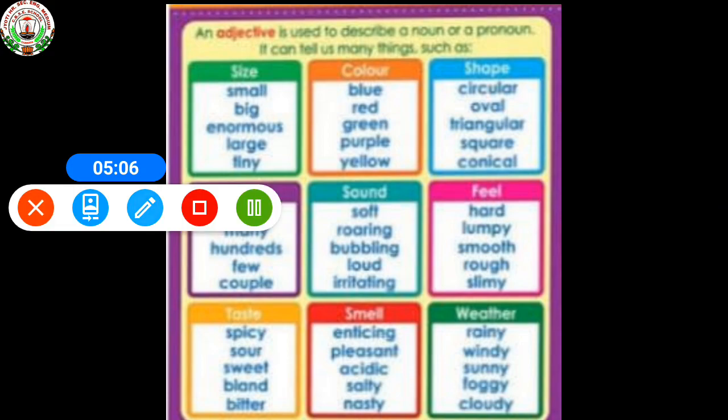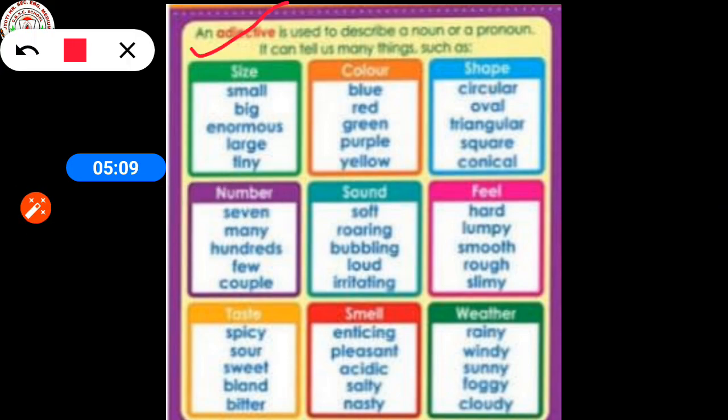So an adjective is used to describe a noun or pronoun. It can tell us many things such as size, color, shape, number, sound, feel, taste, smell, weather, etc. Size relates with small, big, enormous.